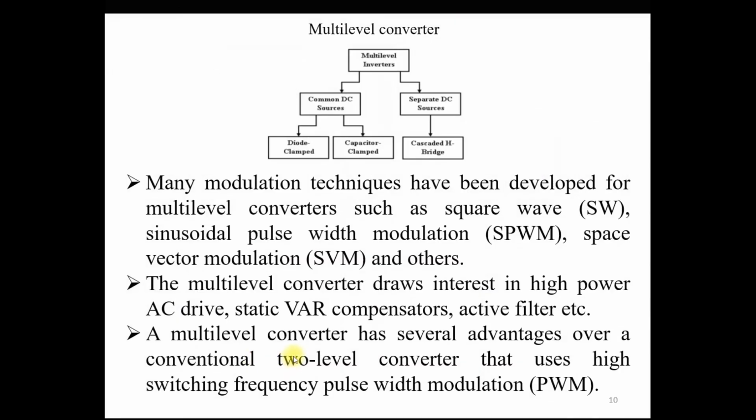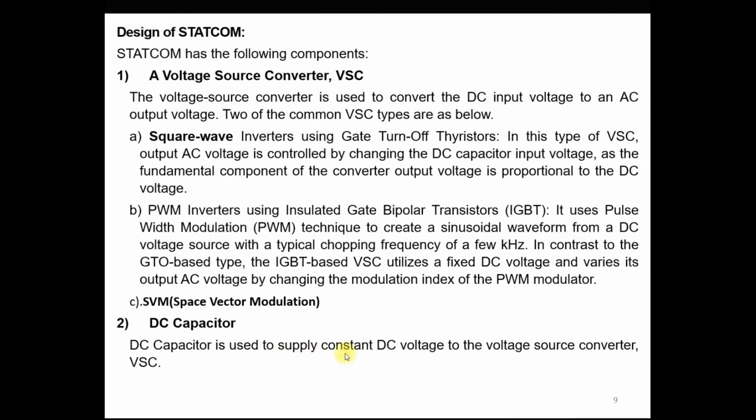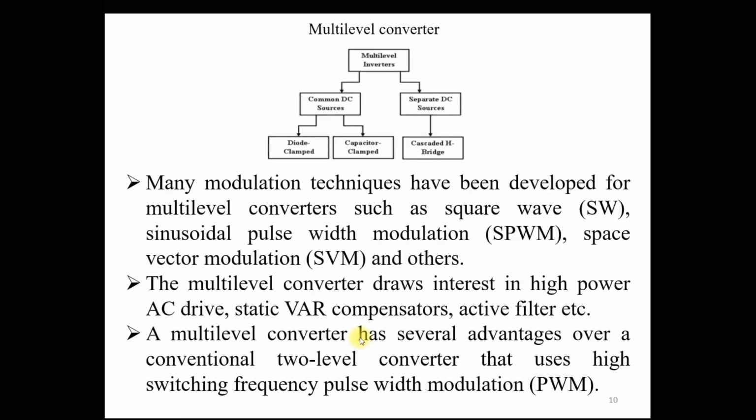So this DC capacitor is used to supply the constant DC voltage to this voltage source converter. This is the function of the DC capacitor. And here we understand what the different types of PWM techniques are, or what the different types of voltage source converter are that can be used in the STATCOM.